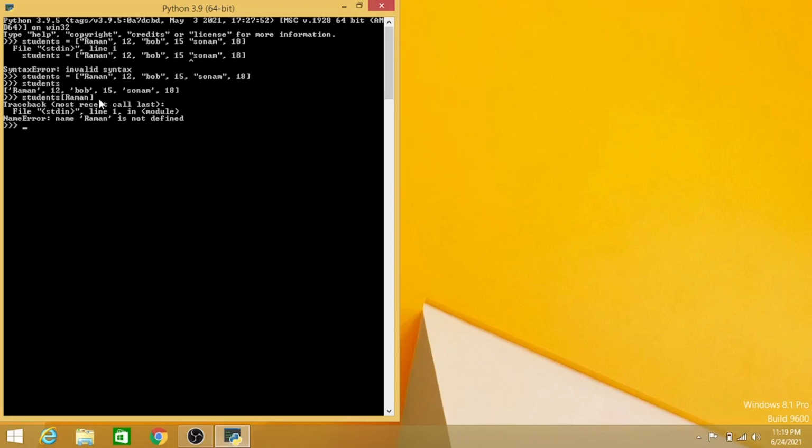First we need to type the variable name students equals to. To use dictionaries you need to use curly brackets. Open curly brackets, then in apostrophes we will type a string. Suppose the same name, Raman. To define a key value pair, the key is Raman and the value is his age.